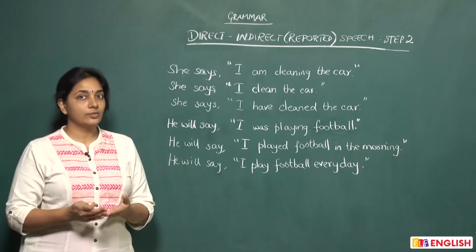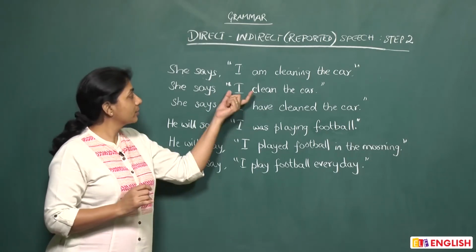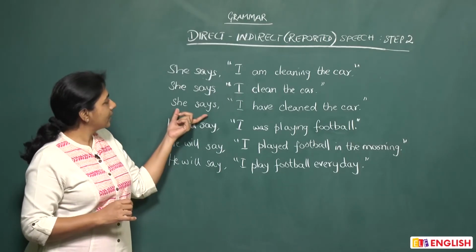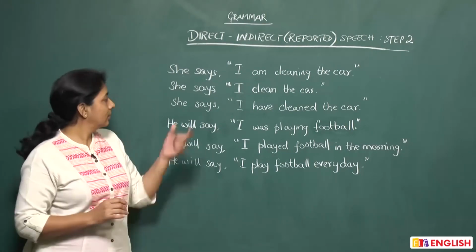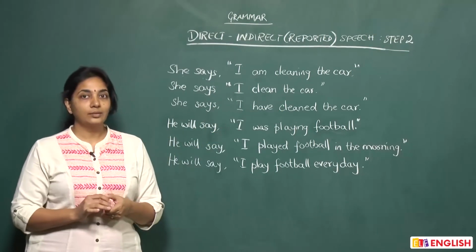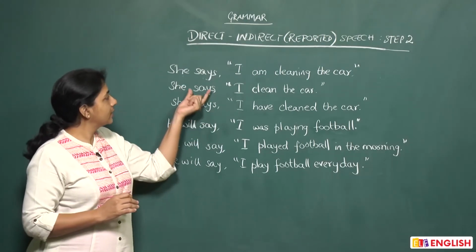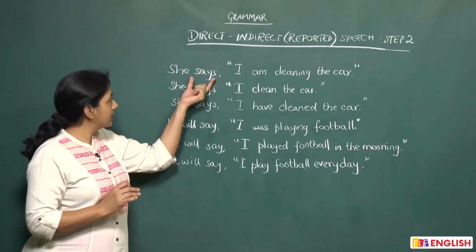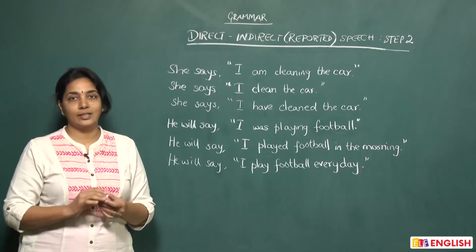Okay? So the tense of the verb remains the same, but it has to correspond to the pronoun, hence clean becomes cleans. She says, "I have cleaned the car." Now when you convert that into indirect, she says that she has cleaned the car. So remember, we are repeating this again because we do not want you to make this mistake. When your reporting verb is says, the tense has to remain the same and keep this also the same. Do not change this says to said when you are converting from direct to indirect.